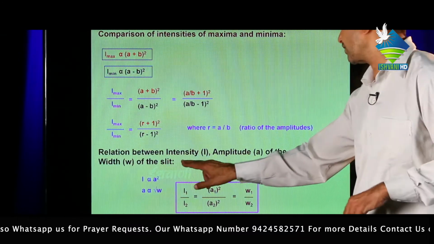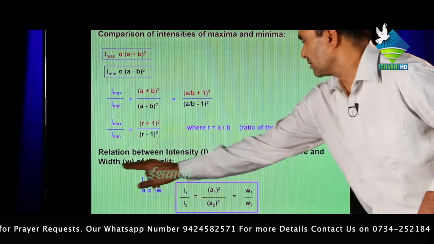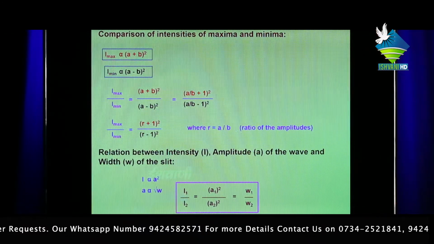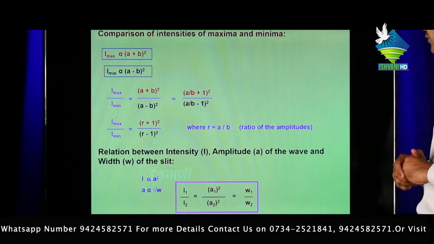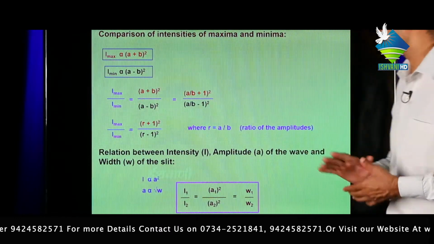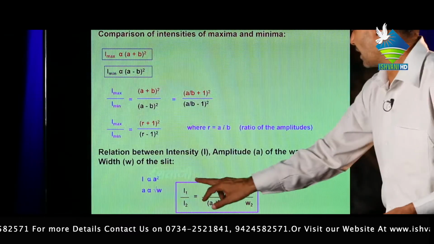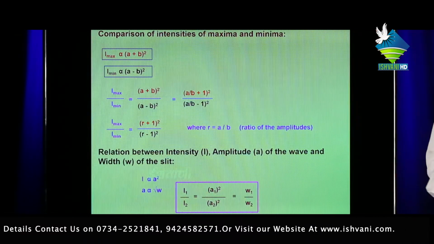Relation between intensity I, amplitude a of the wave, and width w of the slit: we know that intensity is directly proportional to the square of amplitude, and a is proportional to root w, so I1 upon I2 equal to a1² upon a2² equal to w1 upon w2.